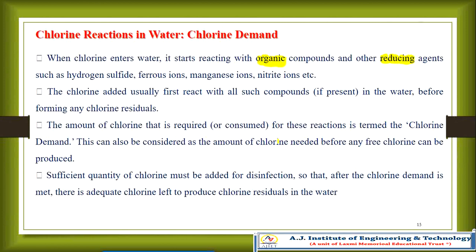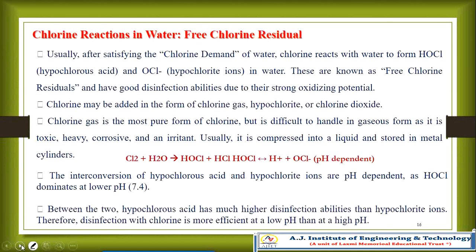The amount of chlorine required for the reaction with organic compounds as well as reducing agents such as hydrogen sulfide, ferrous ions and manganese ions is called chlorine demand.